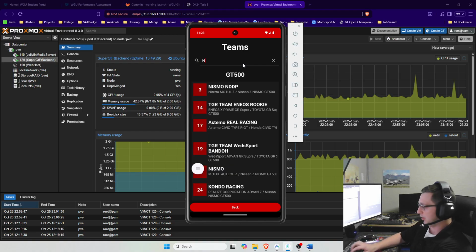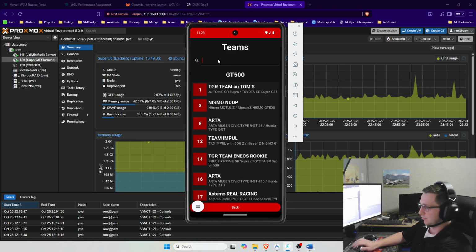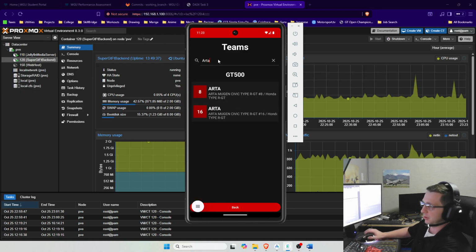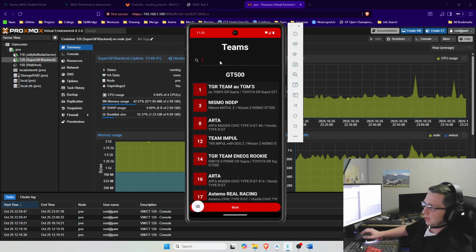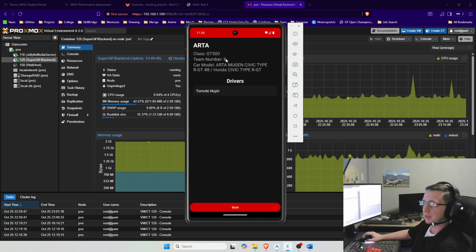So if I was looking for Nismo, you can see there's 2 teams with Nismo in them. If I wanted to look up Arda, there's 2 teams. But from here it also leads to the team details page. From the team details, oh yeah, I already went over that.